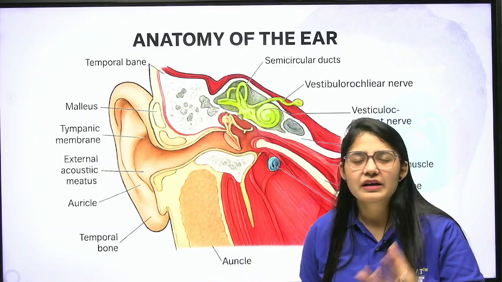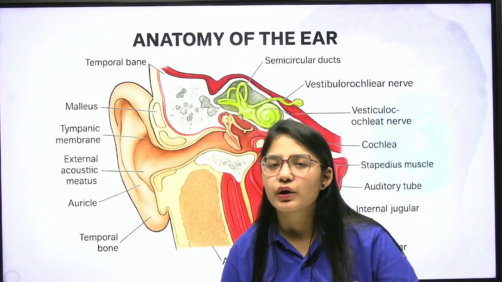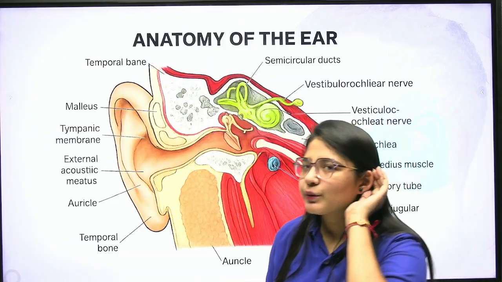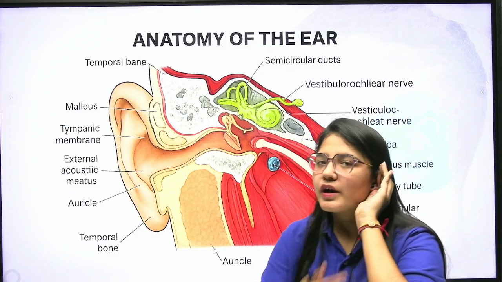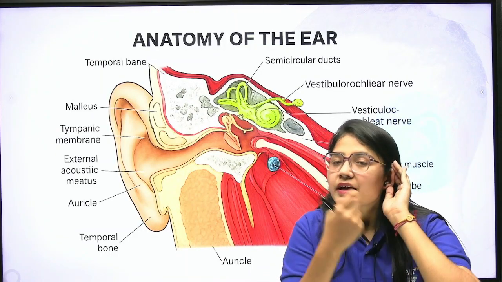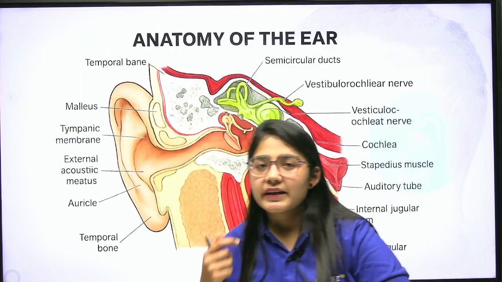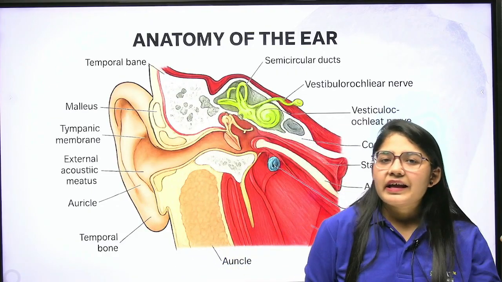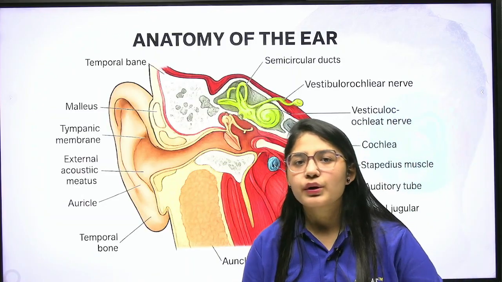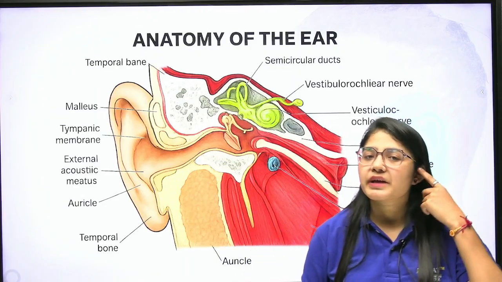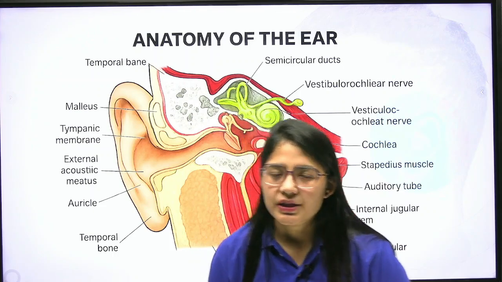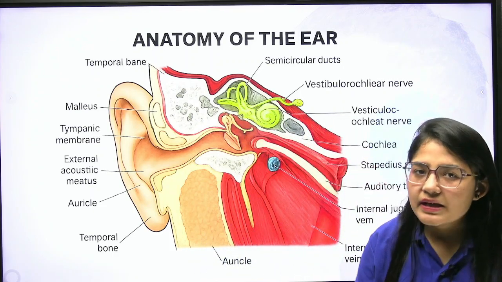Like if someone is trying to gossip in your ear, what is the first thing you do? You cover your ear like this. What does this represent? It means you are increasing the surface area of your ear so that it can collect more and more sound vibrations. So the pinna has the function to collect the sound vibrations coming from your outer surroundings.